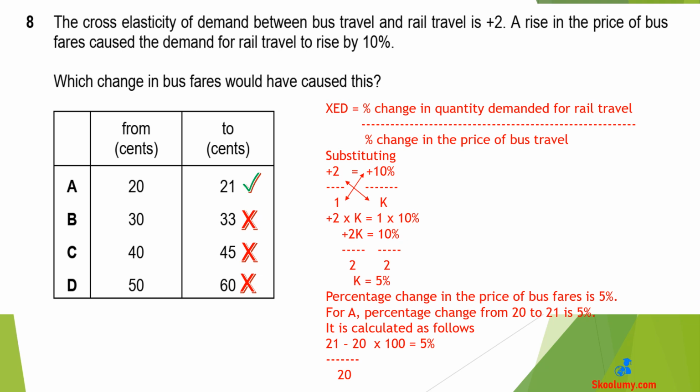We will represent it by K in the formula, so substituting, +2 is equal to +10% divided by K. When we cross-multiply, we have 2K equals 10%. Dividing both sides by 2, we have K is equal to 5%. Therefore, the percentage rise in the price of bus fares is 5%. We will calculate the percentage increase in prices for all the options. A is correct because the percentage increase from 20 to 21 is 5%.